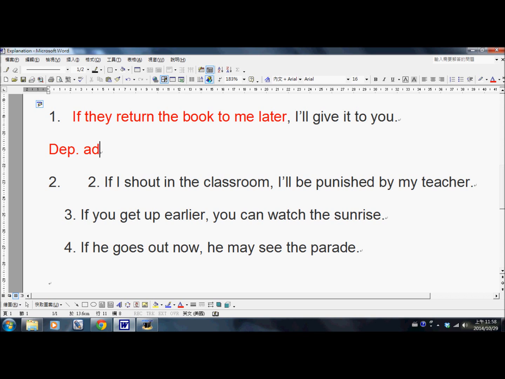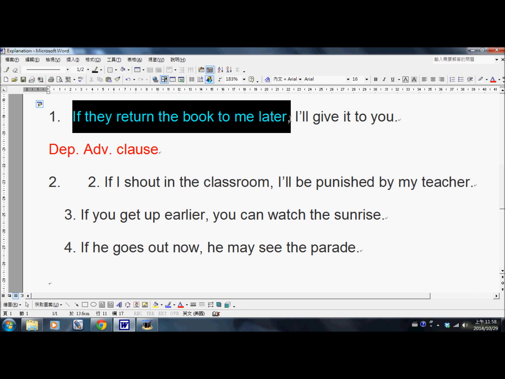And it's also called adverbial clauses. The red part is the adverbial clause that gives more information to the main clause, which is I will give it to you. So under this condition, 在这个条件之下, if they return a book to me later, I'll give it to you. So I actually think it's possible that they will return the book to me later. And when they do, I'll give it to you.